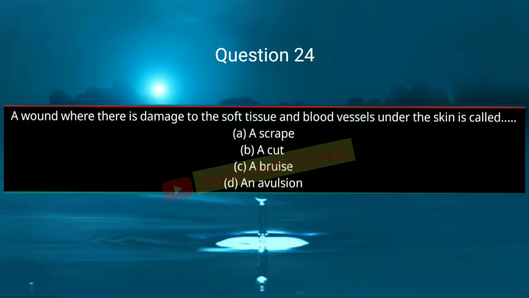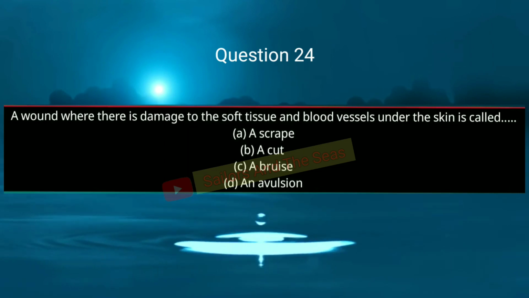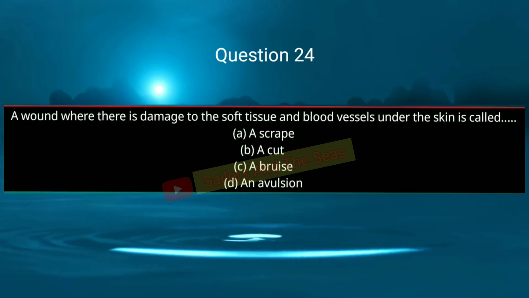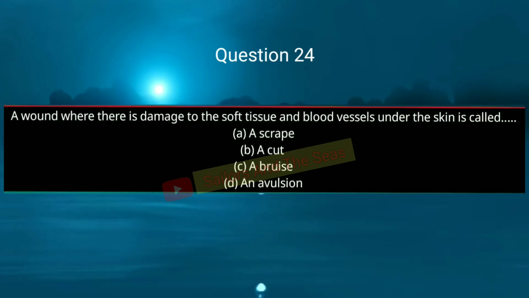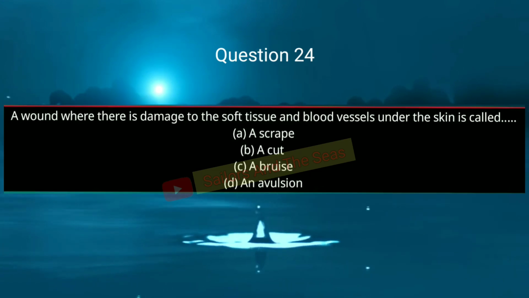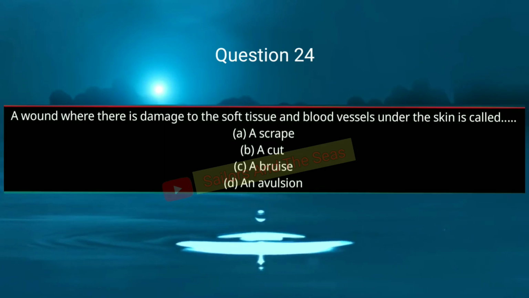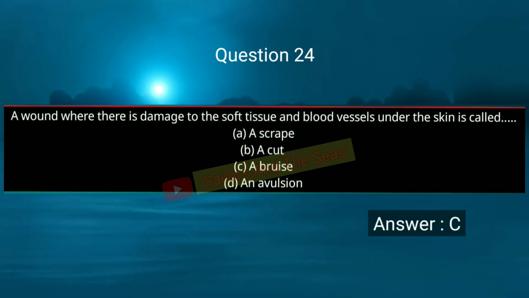Question number 24. A wound where there is damage to the soft tissue and blood vessels under the skin is called: option A, scrape. Option B, cut. Option C, bruise. And option D, avulsion. Answer will be C, bruise.